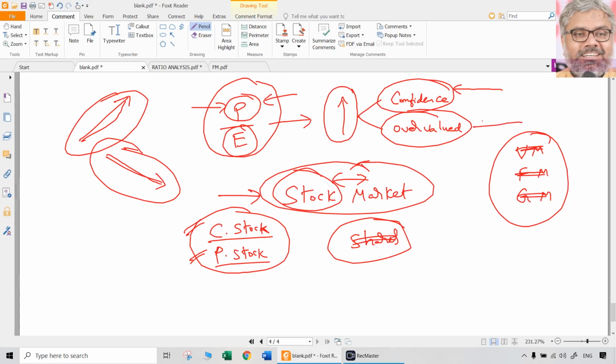But the same higher PE ratio will be interpreted by another person who is bearish as if the company is overvalued. Okay, the share may be good, but the market is overreacting. People are mad. People are like bakra. They are all just following the market, and they are all buying this share with over-optimism, thinking that the share price will go up in future. Because of that, people are all buying madly.